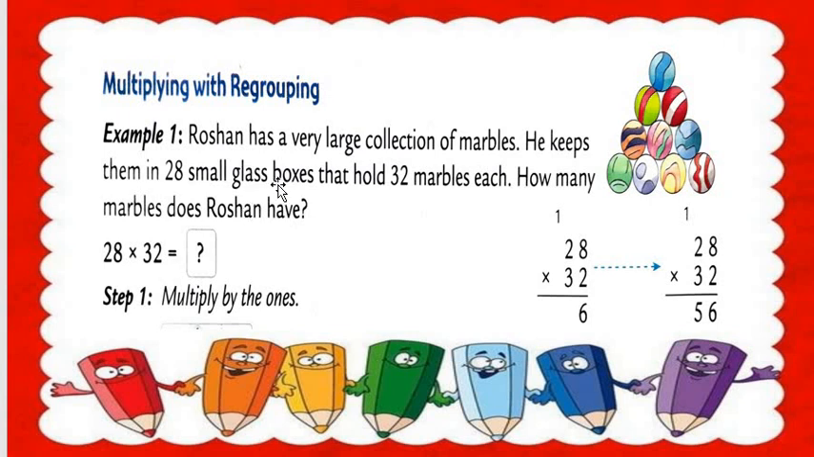And how many boxes are there? 28. Okay, so the question is what, all students? How many marbles does Roshan have? Okay, 32 marbles in each box, and there are 28 boxes in total. So how many marbles does Roshan have? So what to do here, all students? Here we do the multiplication, 28 multiplied by 32. I hope you all remember both steps. How many steps are there, all students? There are 2 steps. Step number 1 is multiply with ones, and step number 2 is multiply with tens and add the products.